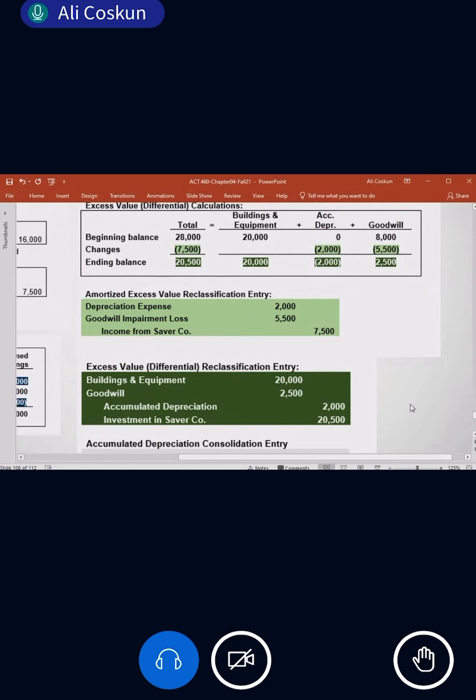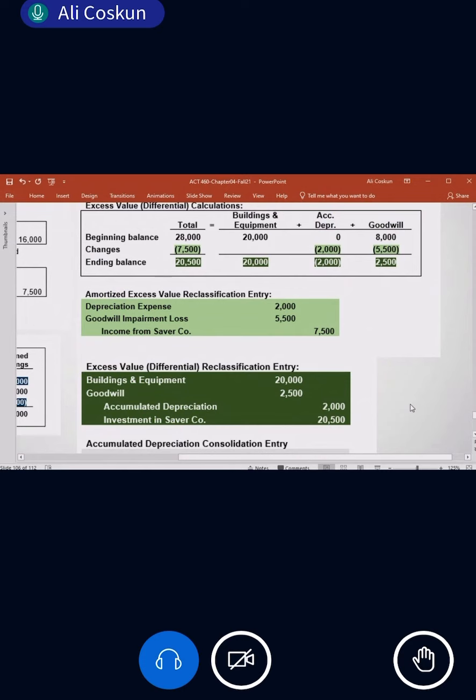Amortization is in the 4. These are consolidation entries. But we also have something else. In this chapter we learned about intercorporate transactions. Do you remember the last question we did? If the parent owes some amount to the subsidiary, or the subsidiary owes something, loans payable, accounts payable, between parent and subsidiary, it must be eliminated. Remember that? In the assignment you should also be aware of that. If there is any intercorporate transaction, you have to eliminate it.